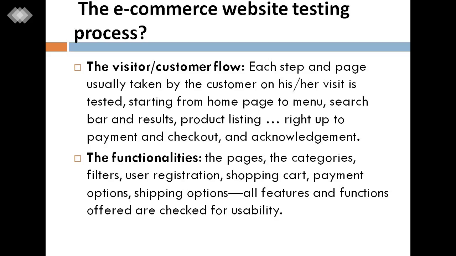Second is the functionality. The pages, categories, filters, user registration, shopping cart, payment options, shipping options, and all features and functions offered are checked for usability.